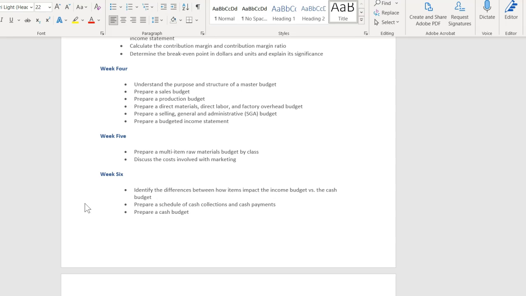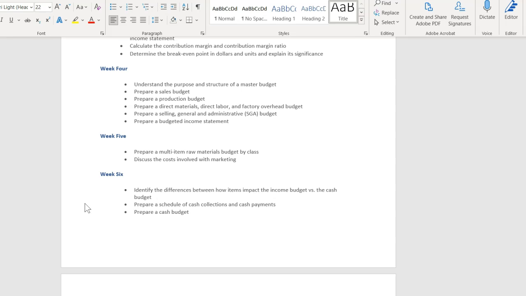That sometimes can be a point of confusion: what items are actually related to cash and what items are related to the income statement. So be aware of that. If you struggled at all with the schedule of cash collections or schedule of cash payments, make sure you review your quiz answers and your homework so that you are prepared to answer questions on the final exam about either of those schedules, that you're prepared to produce a schedule as well.